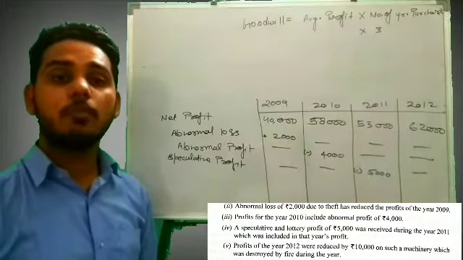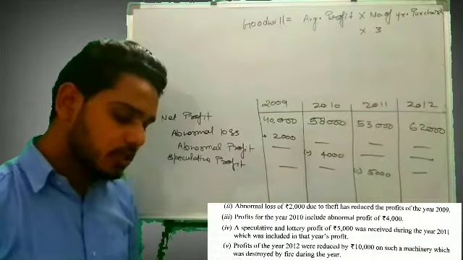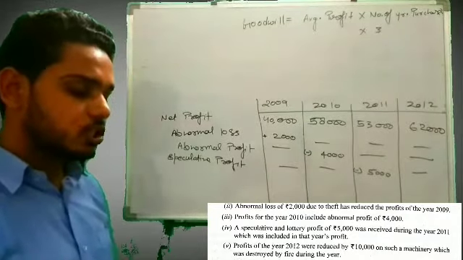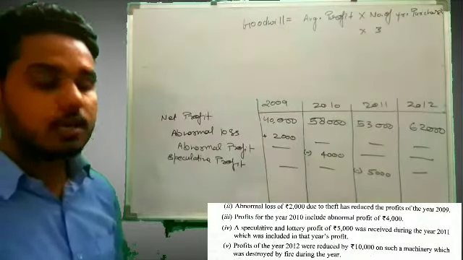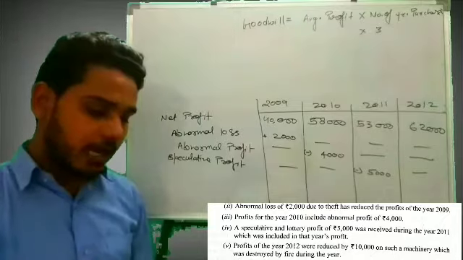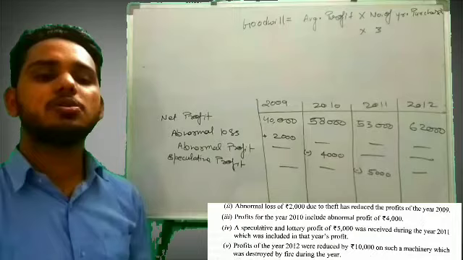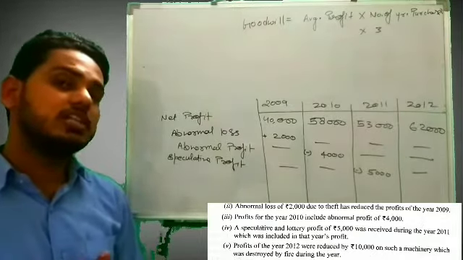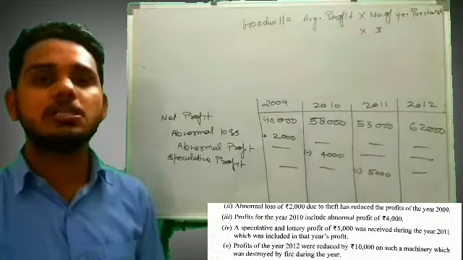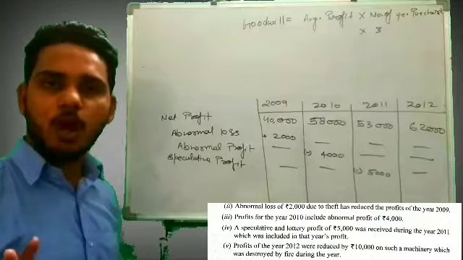Now the next information given in the question: profit of the year 2012 was reduced by 10,000 on account of machinery which was destroyed by fire during the year. So it is saying that in 2012 we included a loss by fire of 10,000, right? That must have reduced our profit, because that was a loss by fire, and that is abnormal in nature.